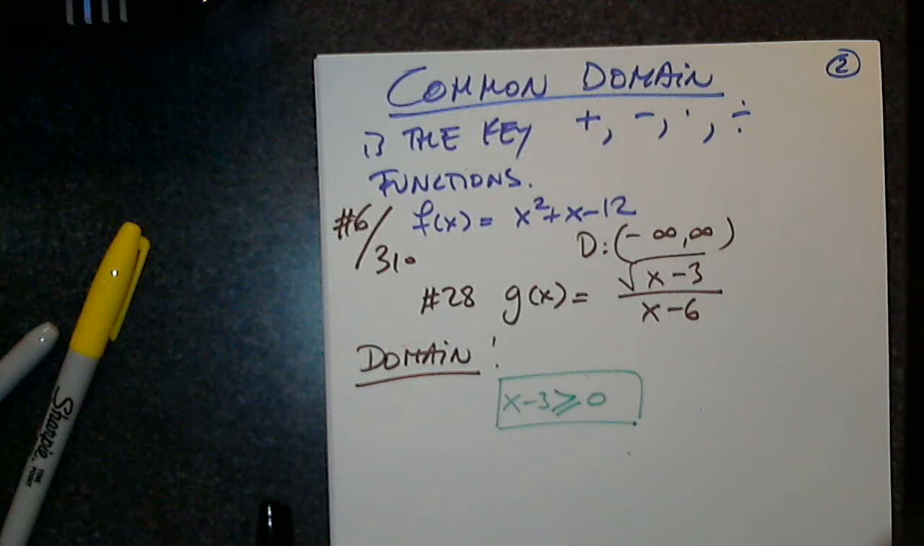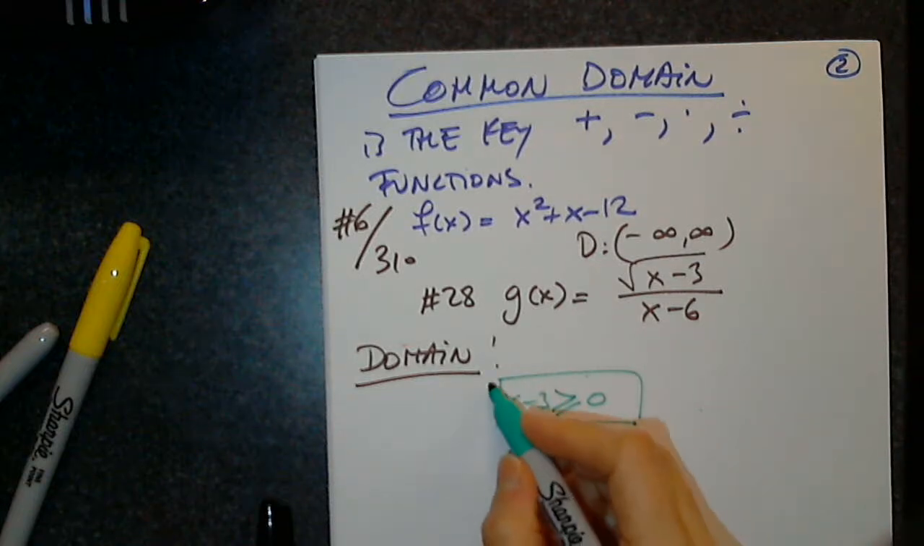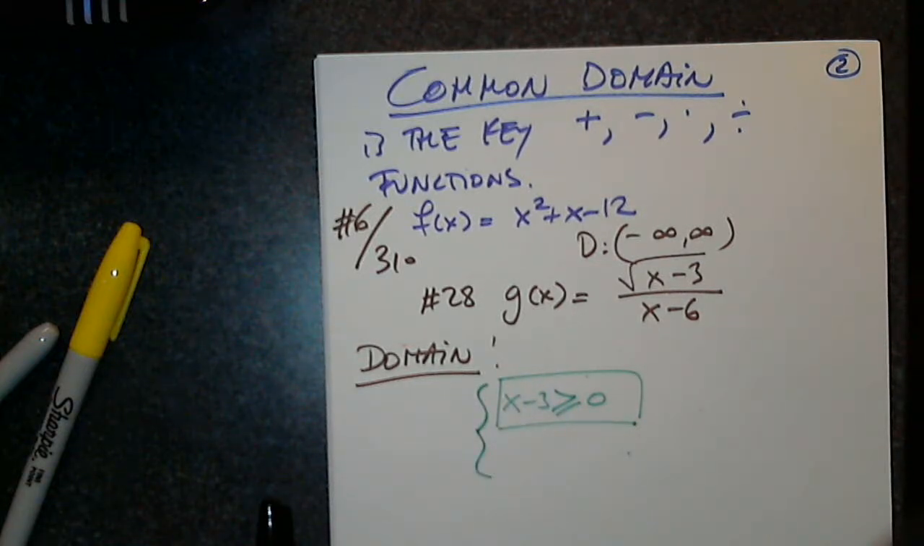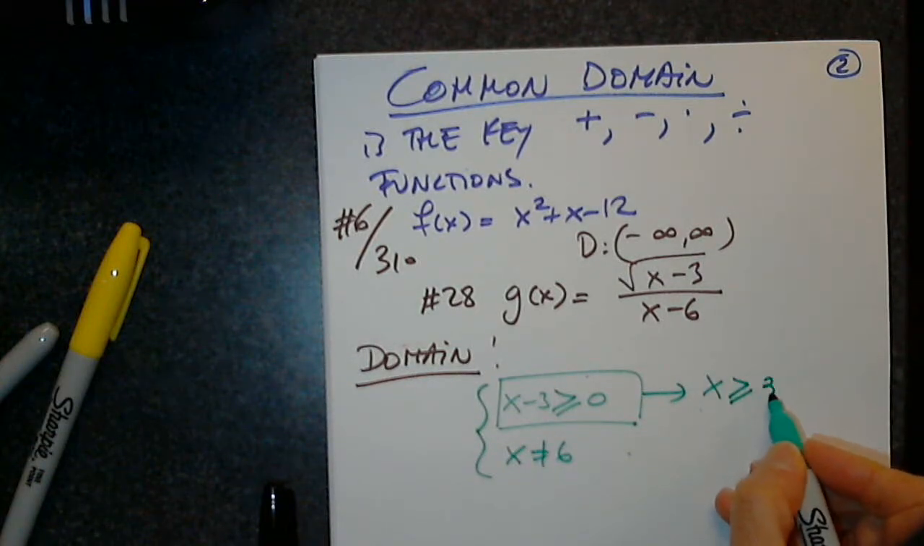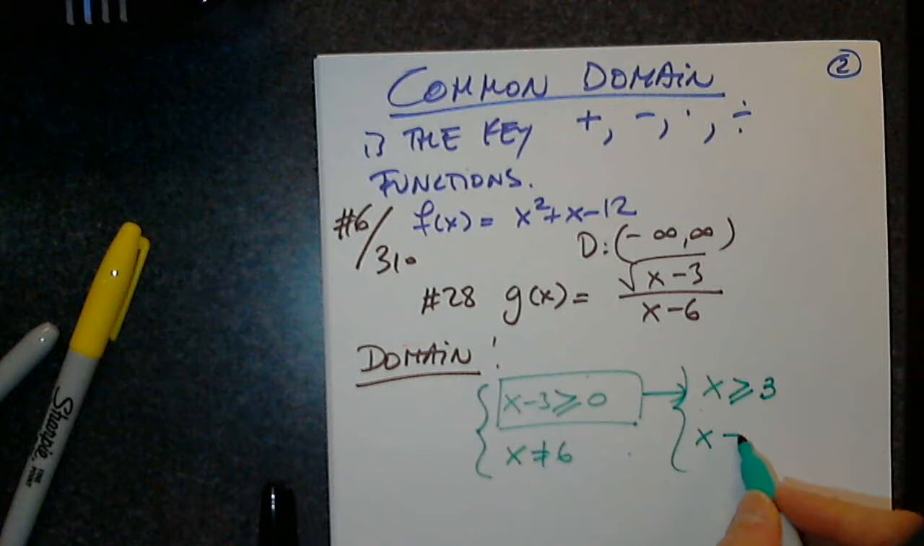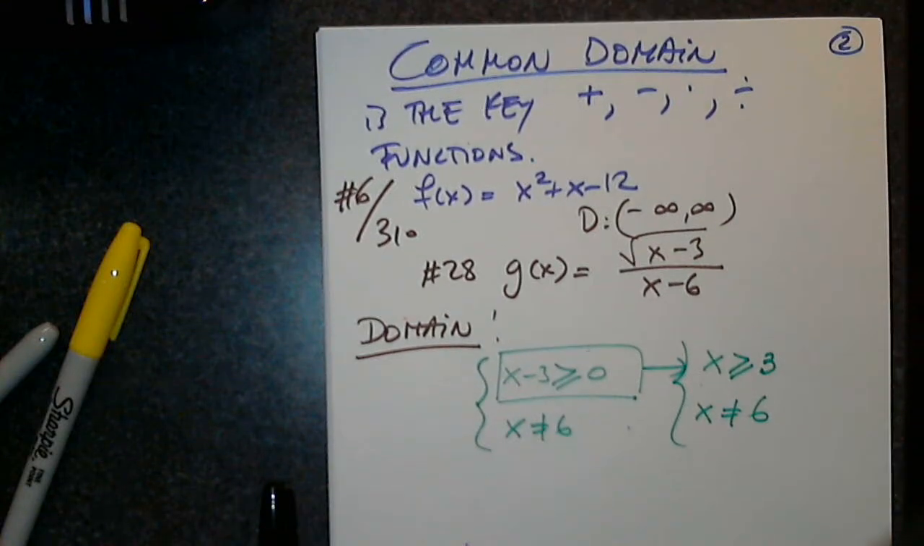However, because it's a ratio, there is an additional restriction that I have to write. Not just this. There is one more. x cannot equal 6. Awesome. Only because x minus 6, otherwise it would have been all real numbers. But x minus 6 is in the denominator. Awesome. So I have to solve the first inequality. So x is greater than or equal to 3. And the second one is x not equal to 6.